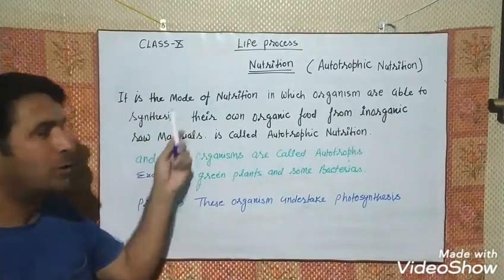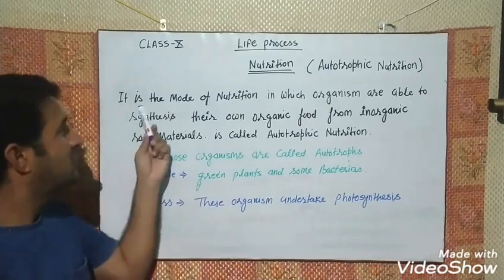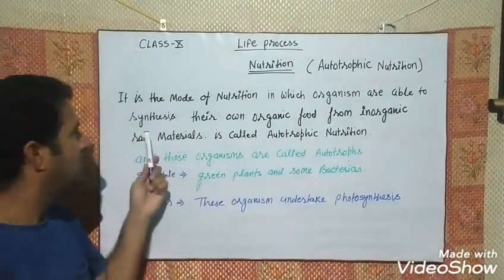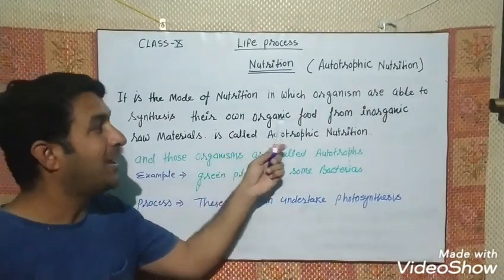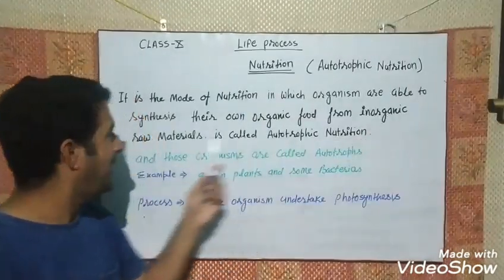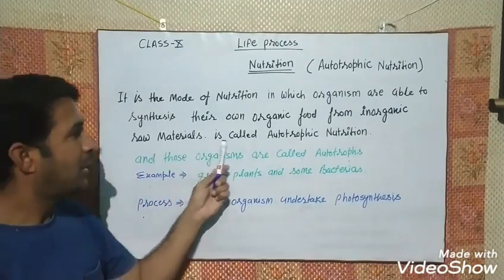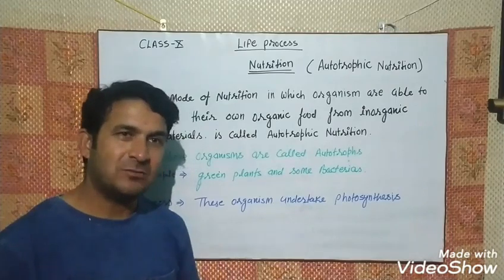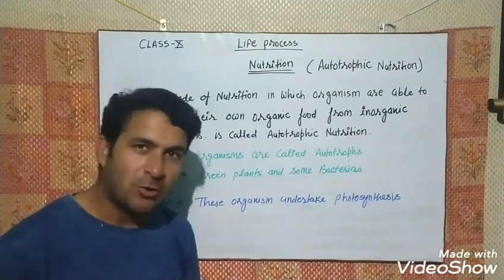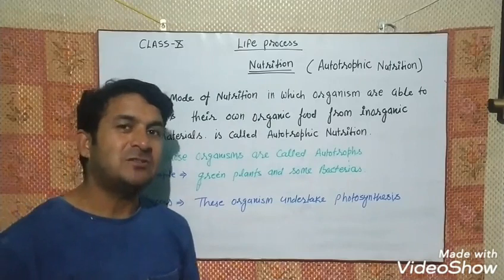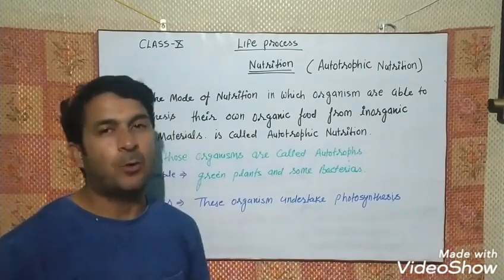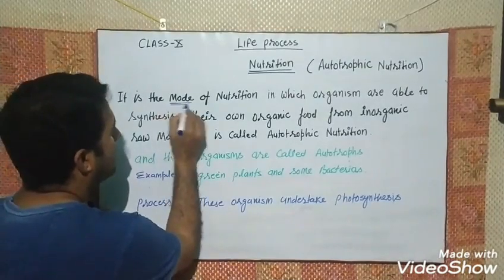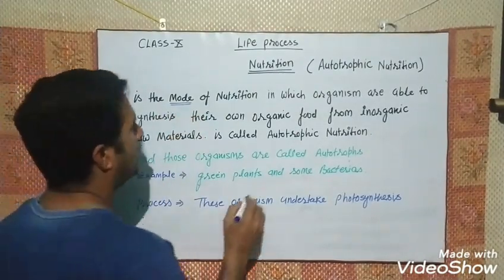It is the mode, meaning technique, of nutrition in which the organisms are able to synthesize their own organic food from inorganic raw material. This is called autotrophic nutrition. This is the definition of the autotrophic mode of nutrition. In this definition, some words are very important to understand. These terms are the mode,